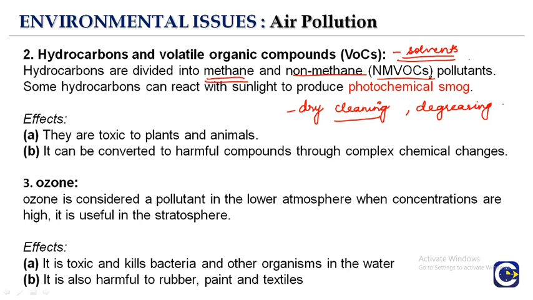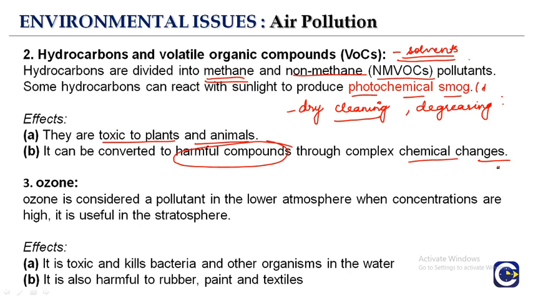These hydrocarbons can react with sunlight to produce photochemical smog, right? You remember photochemical smog is a secondary pollutant. This secondary pollutant is formed by the reaction of the primary pollutant, and it can cause toxic effects to plants and animals, and it can be converted to harmful compounds. Secondary pollutants are very harmful, and can easily be converted to harmful compounds through complex chemical changes, right? So this is how hydrocarbons and volatile organic compounds are causing pollution.